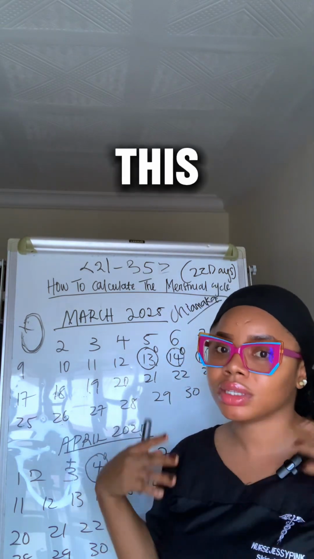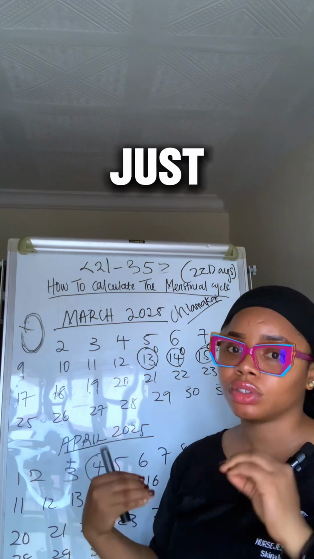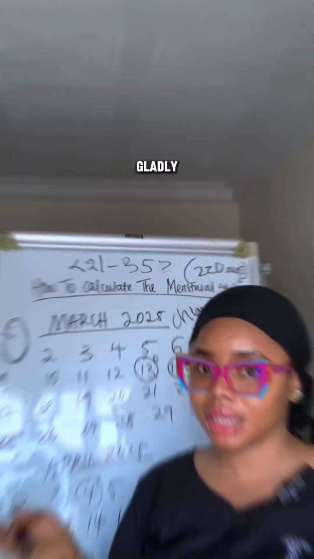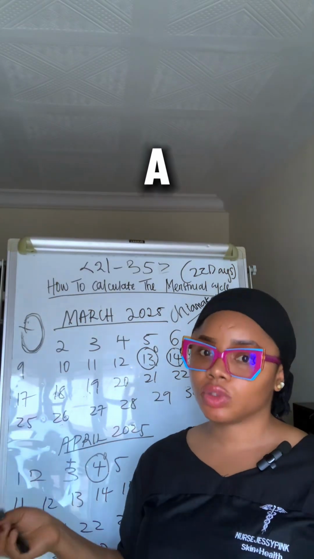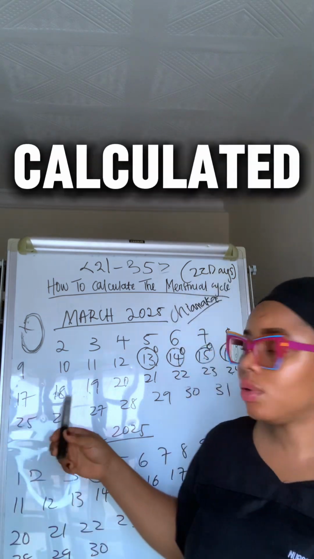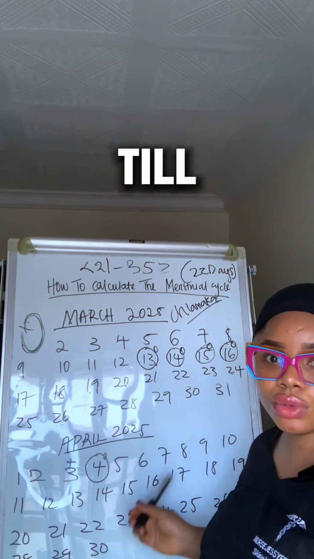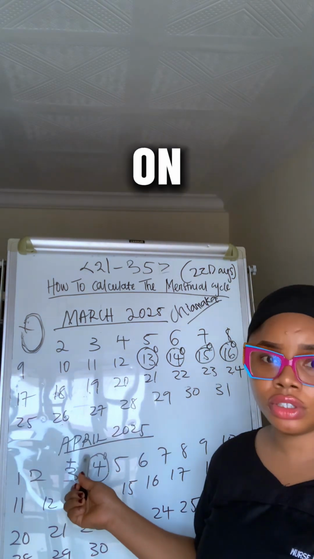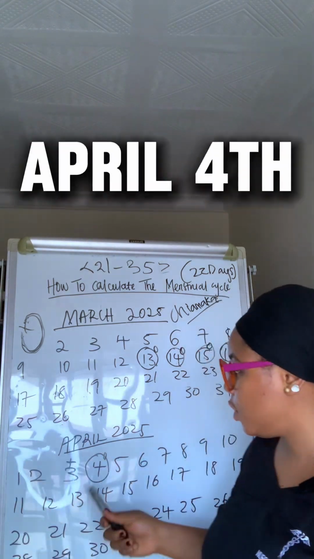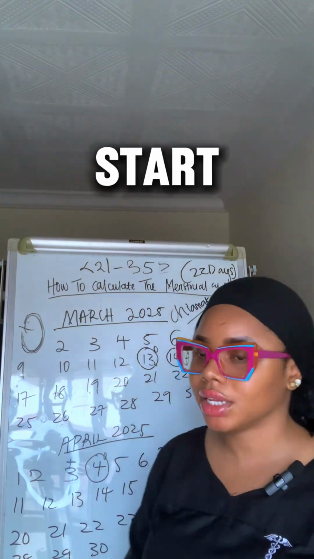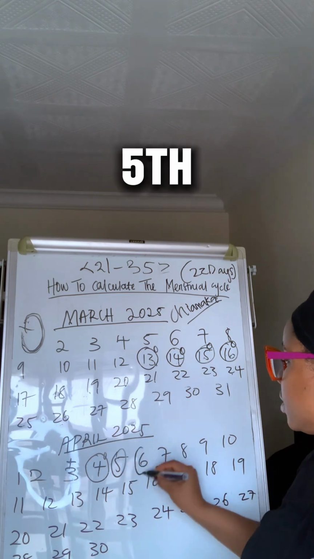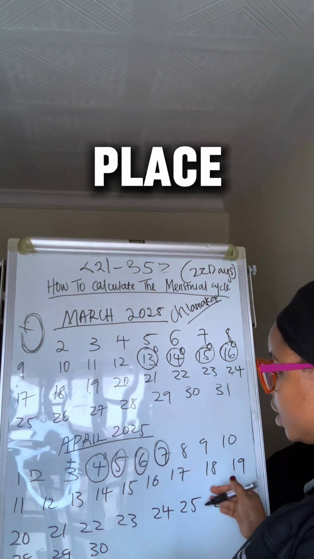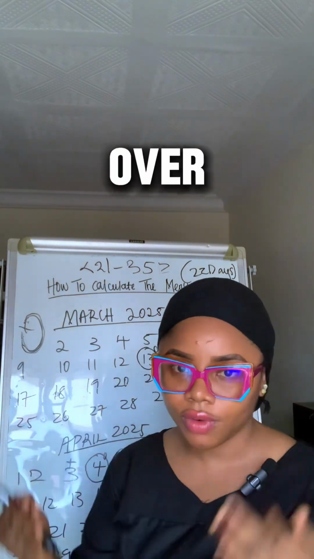We are going to discuss all this in my next video. But in this video, what I'm just going to teach is to know the menstrual cycle. And gladly, we've got to know that Chiamaka is a 22 days woman. How did we get this? We calculated the day her period first started till the day before the next period, which is on the 3rd of April. So meaning that from the 4th of April, Chiamaka's cycle is going to start again and flow for 5th, 6th, and 7th. Then from this place, her cycle continues all over again.